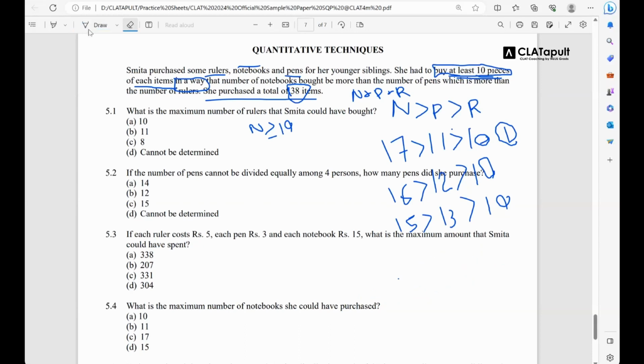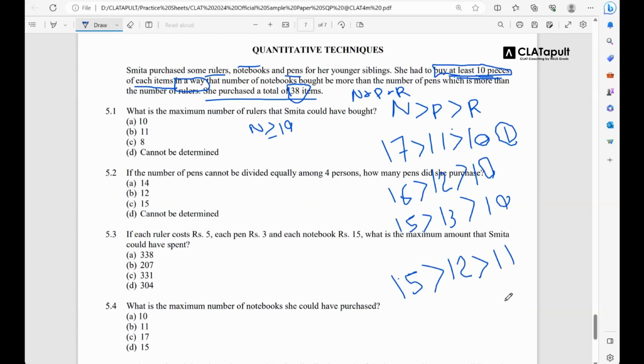अब देखो, there is another possibility which one of you mentioned: why can't we increase the number of rulers? So let's do that. हमने इसको 11 कर दिया. Pens will always be greater than rulers. We'll have to make this 12. If this is 12 and this is 11, this goes to 23. 38 minus 23 would be 15. Now let's go back to the conditions. Notebooks 15, pens 12, rulers 11. This is greater than this is greater than this. All clear. सही है, ये भी possibility है.